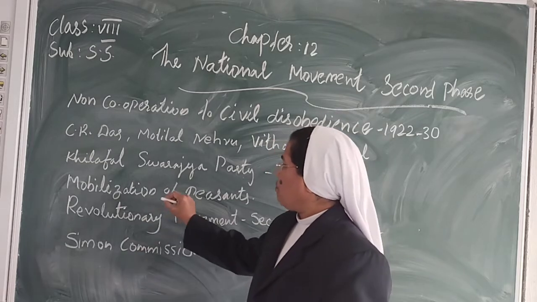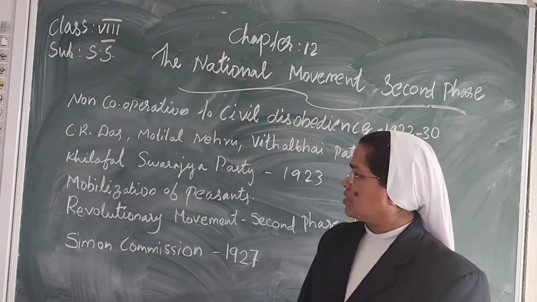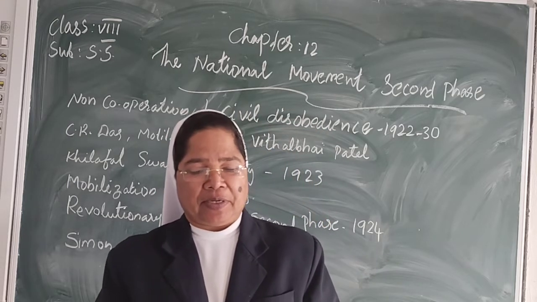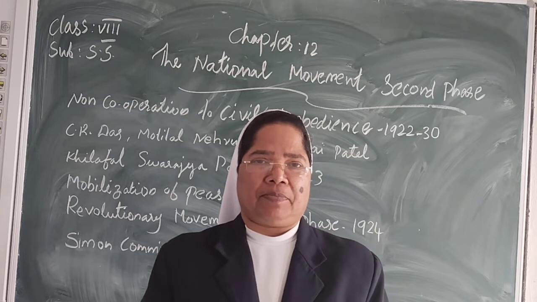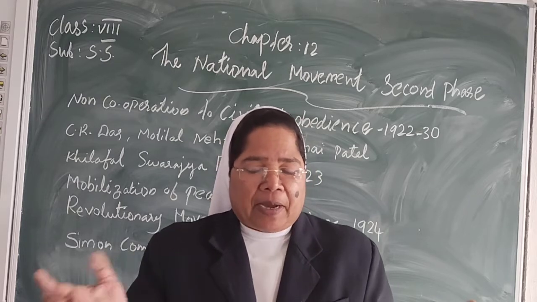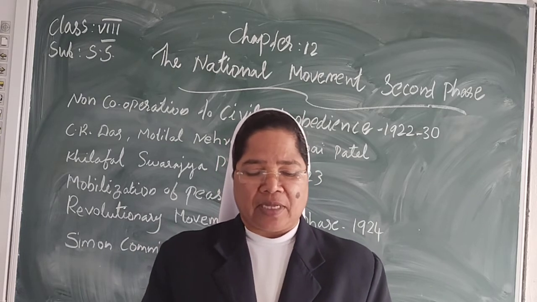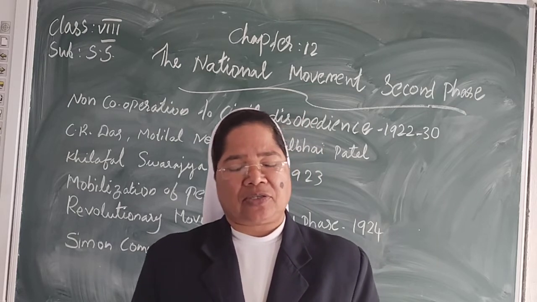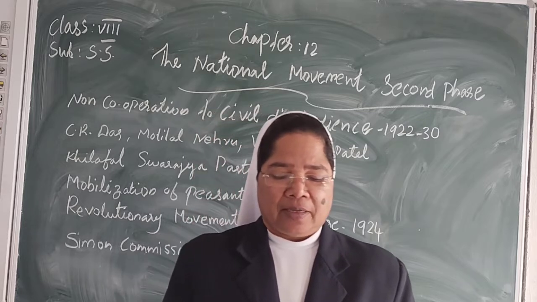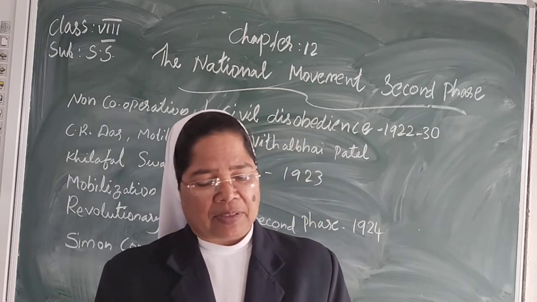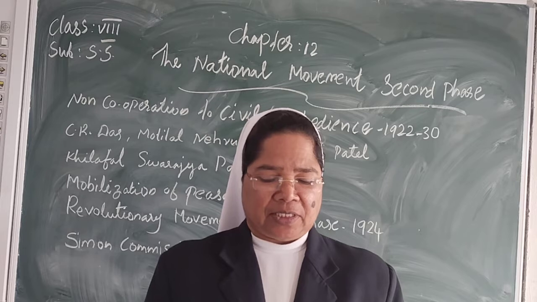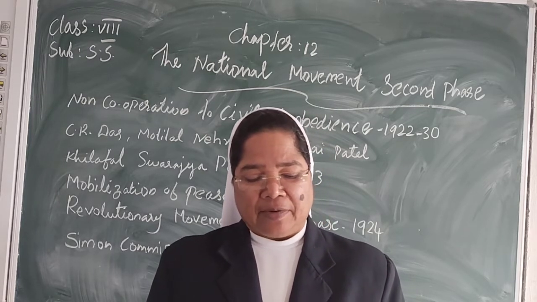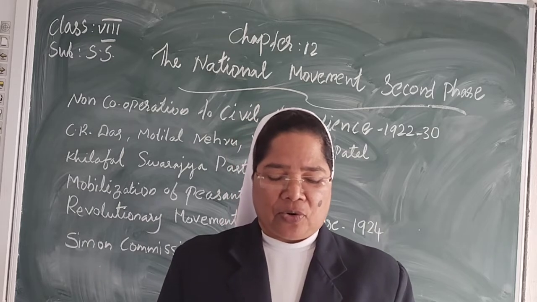Now let us go to the mobilization of the peasants. Peasants actively participated in the non-cooperation movement. The farmers participated in the non-cooperation movements. Kisan Sabhas fought against the British and their agencies in India. Afterwards, the mobilization of the peasants was a strategy actively pursued by the Congress.